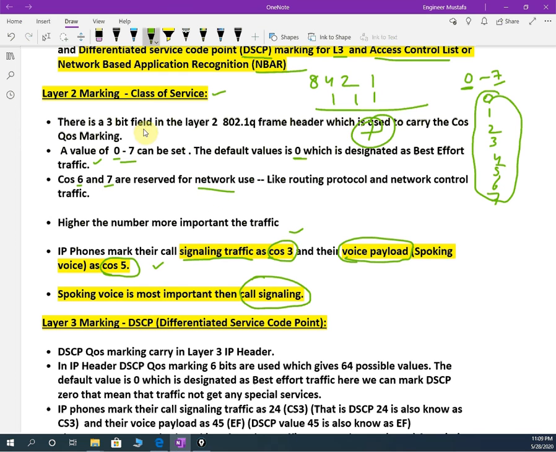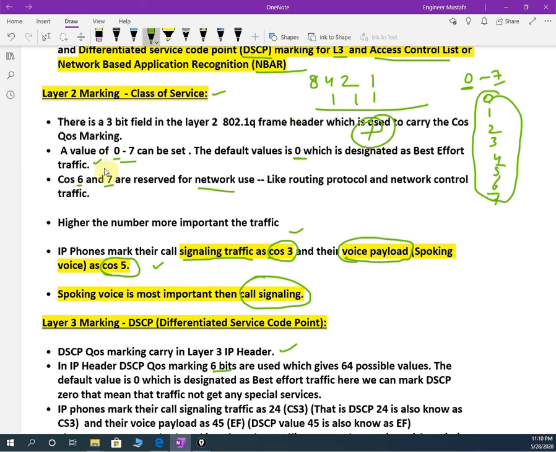Layer 2 marking uses class of service, whereas for layer 3 marking we use DSCP, differentiated services code point. You need to remember the full form also, because they ask in interviews. So for layer 3 marking we use DSCP. DSCP quality of service marking is carried in the layer 3 IP header, and it is 6 bits.